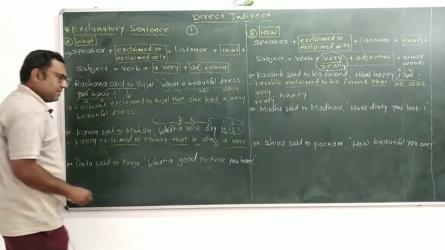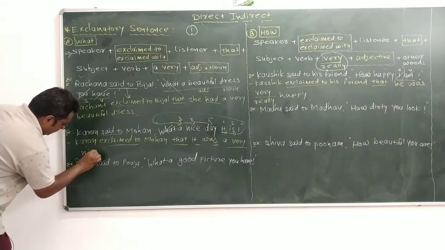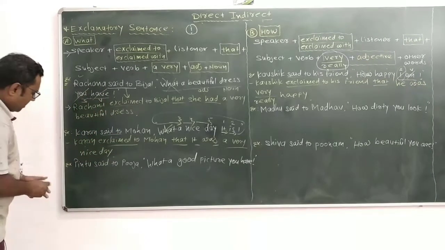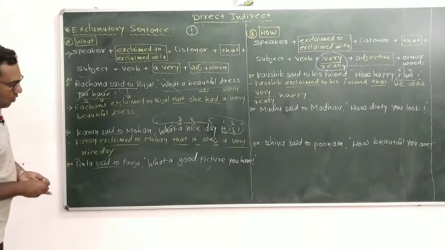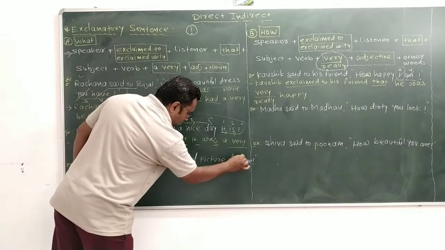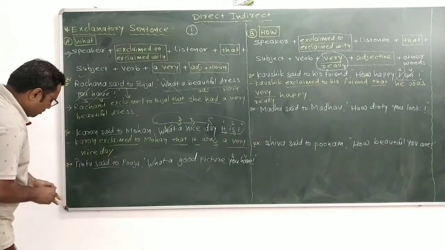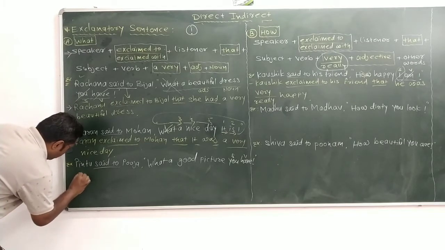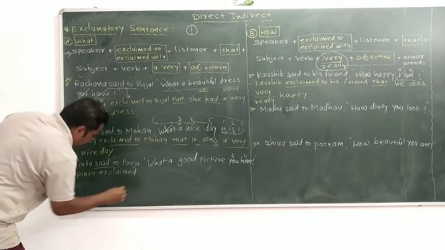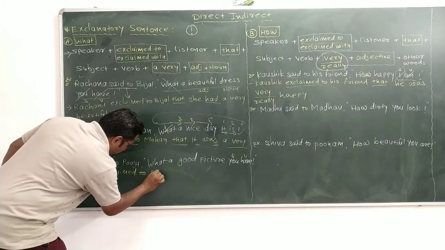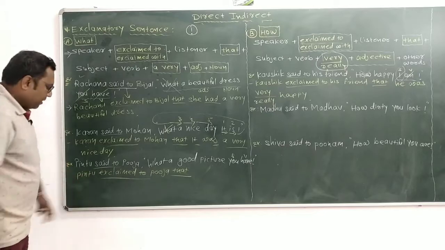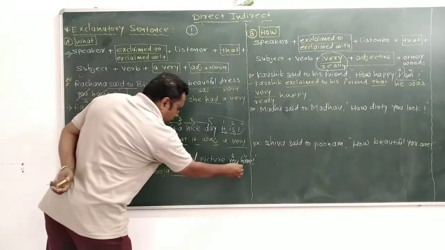It was a very nice day. Next, Pintu said to Pooja, what a good picture you have. So what is the subject here? You. After that, helping verb have. So Pintu exclaimed to Pooja that you have.